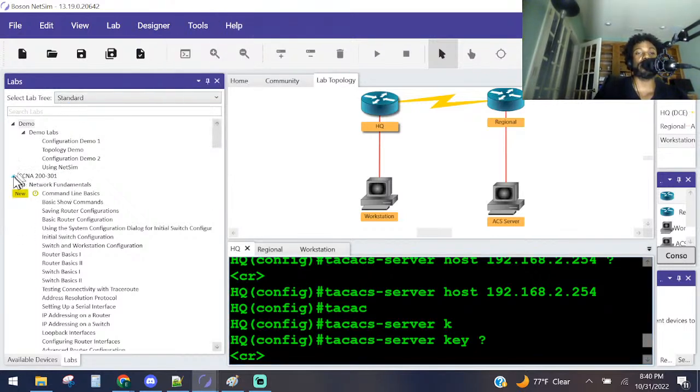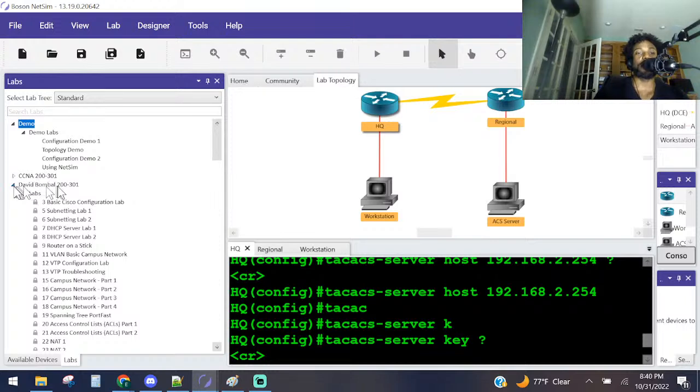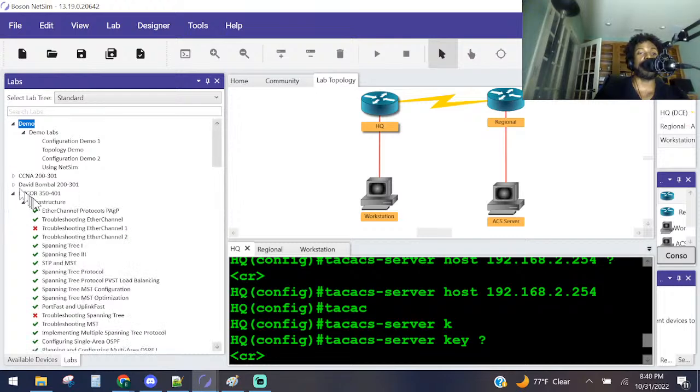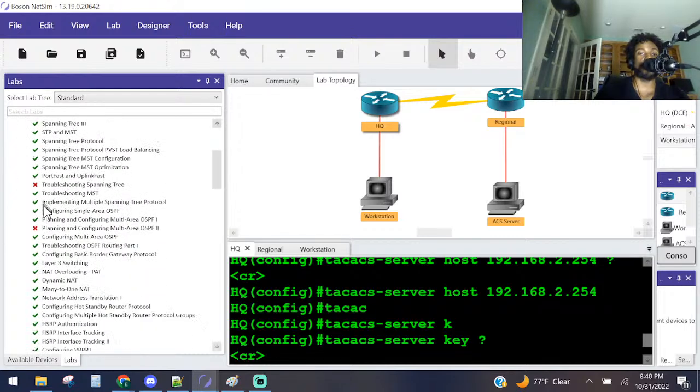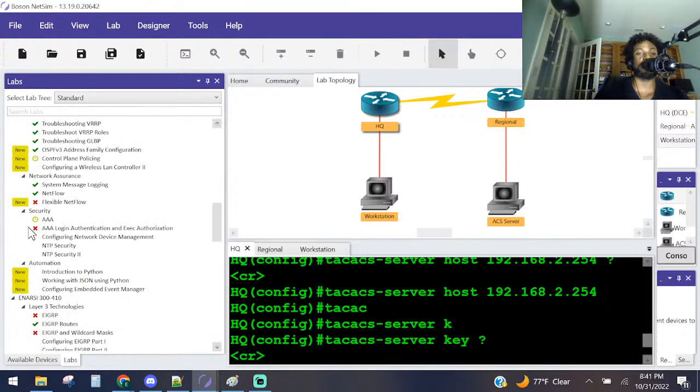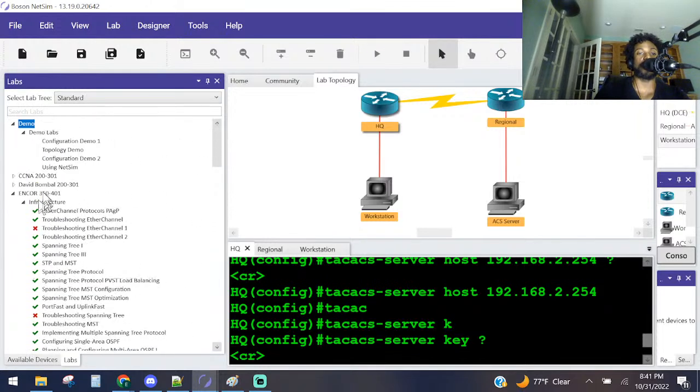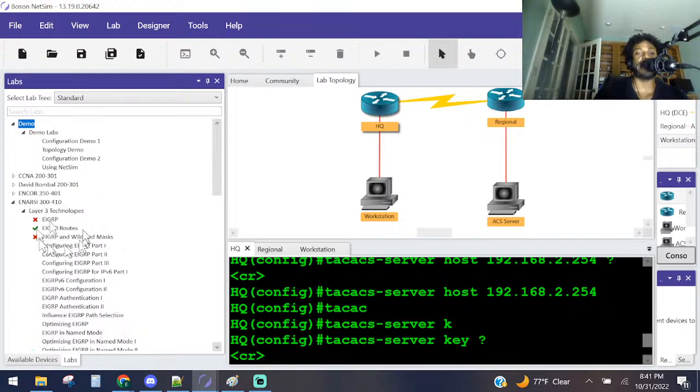But it's an application called Boson NetSim, right? And all the CCNA labs are separated here. And we've got David Boson, I believe he's working with them to add some of his labs in here as well. And the ENCOR labs, the one we're working on is this one right here, AAA, which is under the ENCOR lab. So yes, it is a CCNP level lab, right? And then there's also the ENARSI lab for anybody that wants to study for the CCNP.